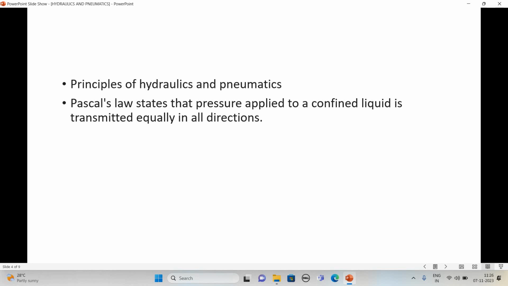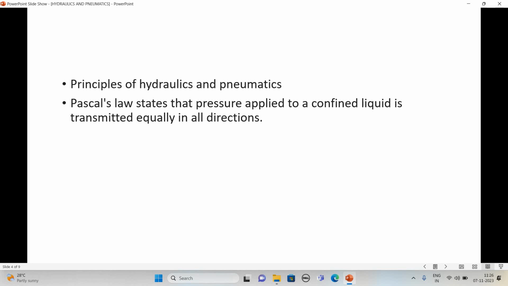Suppose from pump one outlet is there and we are connecting it. If the system is working at 50 bar, we are adjusting that pressure on the pressure gauge to 50 bar. Suppose only one pressure line is there, connected to cylinder number 1.